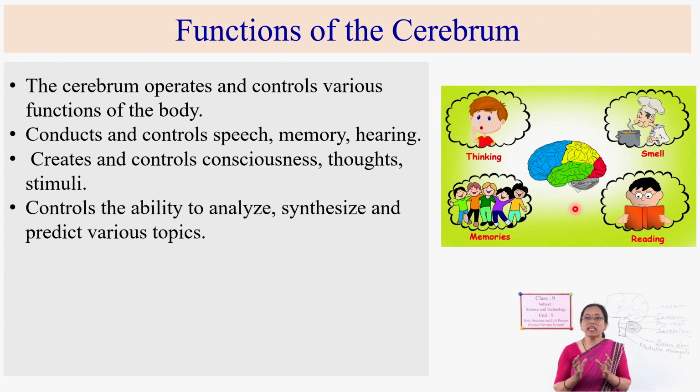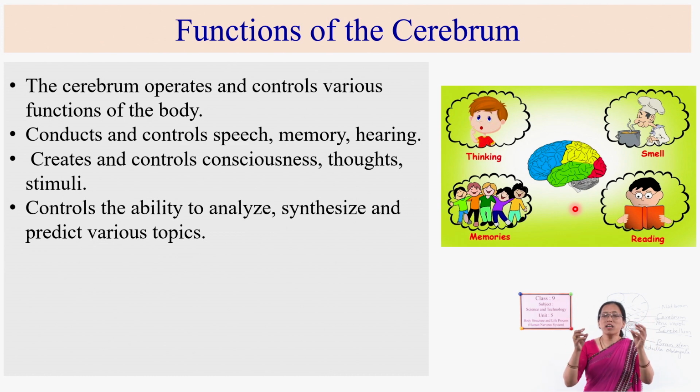It also helps to analyze and synthesize things. If something is given to you, you analyze what it is made up of, what the parts of it are, whether it is wrong or right. That is analysis. And you synthesize: if you are given different parts and you have to assemble them, that synthesizing is also done by the brain.